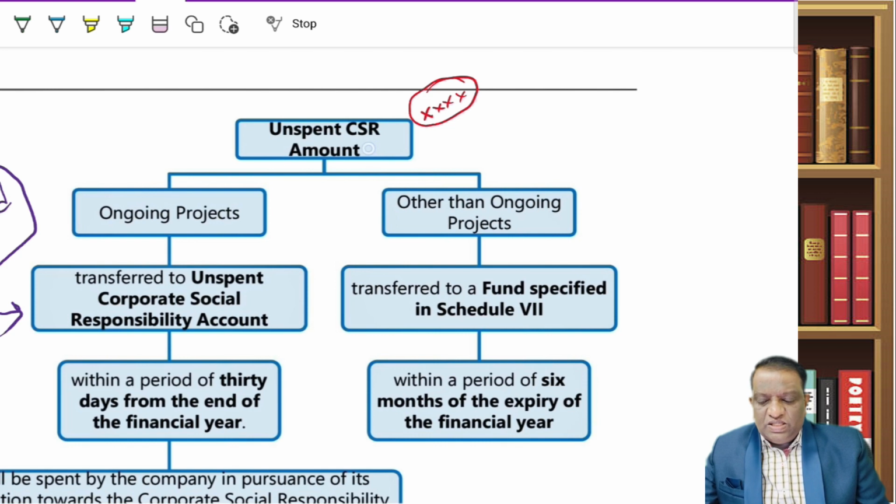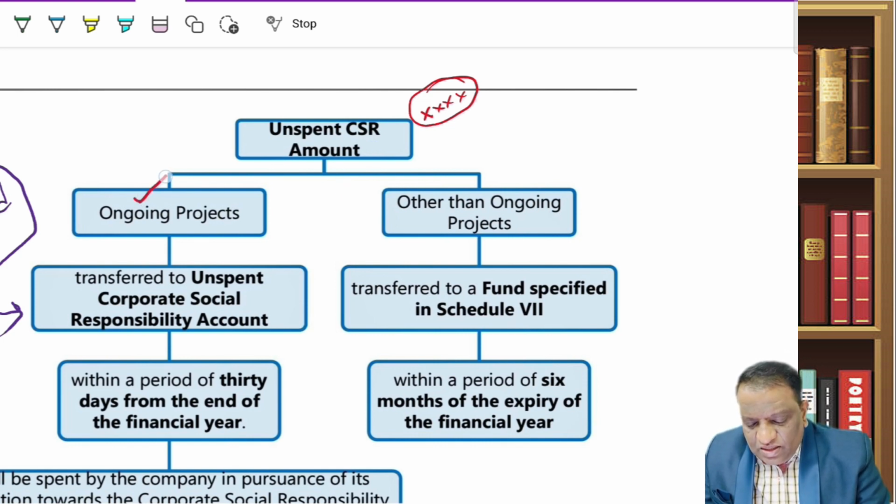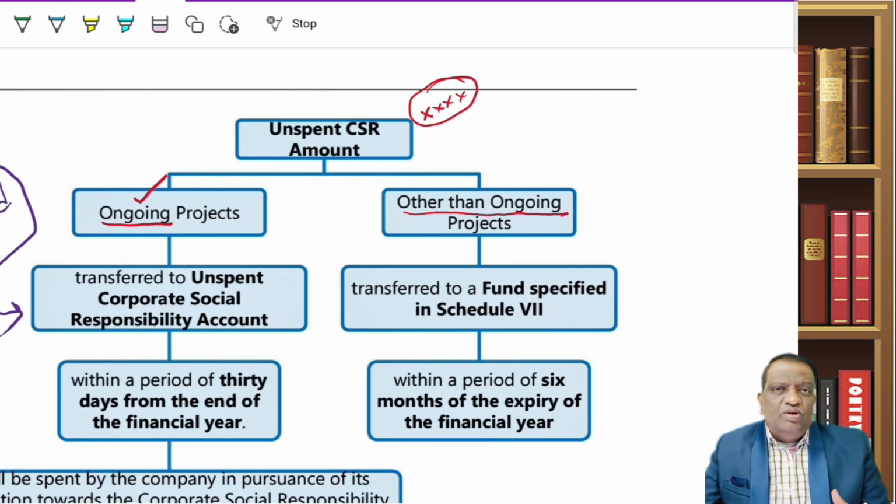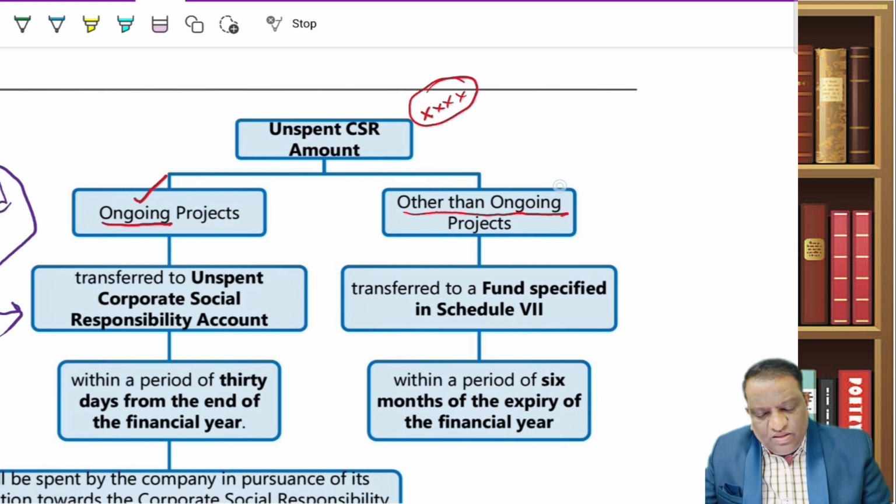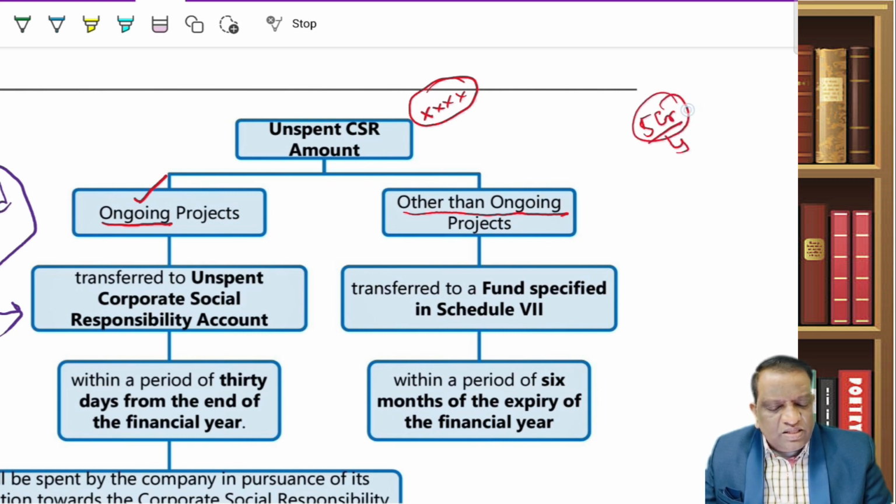If there is any unspent CSR amount, what the company has to do depends upon whether it relates to an ongoing project or to something other than an ongoing project. Now, an ongoing project is a project which runs for multiple years. You have not spent, but that project is still going on. Let's say, just to give you an example, the company had to spend about 5 crore. They thought this is the 2% average. This is what the company had identified, just an imaginary figure.